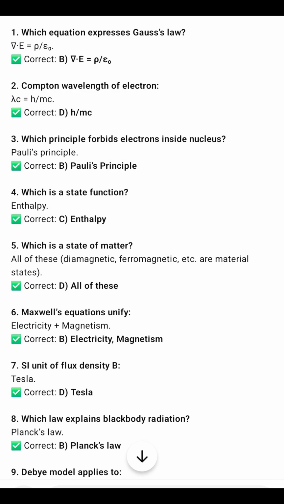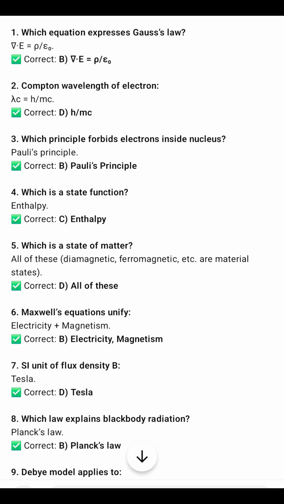The first MCQ is: which equation expresses Gauss's law? The correct option is option B, del dot E equals rho divided by epsilon naught. The second one is Compton's wavelength of electron, that is lambda c is equal to h divided by mc. The correct option is D. The third one is: which principle forbids electrons inside the nucleus? The right option is B, Pauli's exclusion principle.